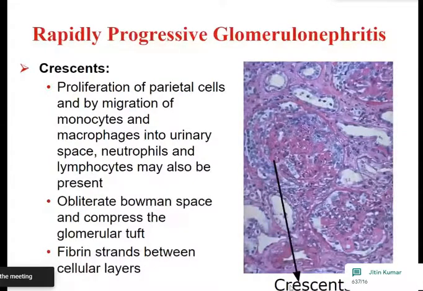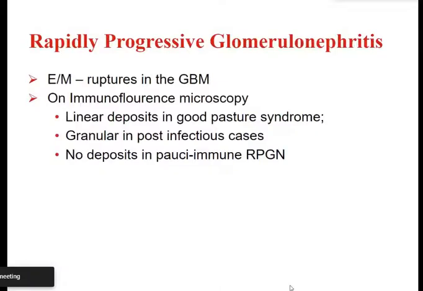These obliterate Bowman space and compress the glomerular tuft, and fibrin strands between cellular layers can also be seen. Electron microscopy will show ruptures in the GBM. Immunofluorescence will show linear deposits in patients with Goodpasture syndrome, granular deposits in post-infectious cases, and no deposits in pauci-immune rapidly progressive glomerulonephritis.